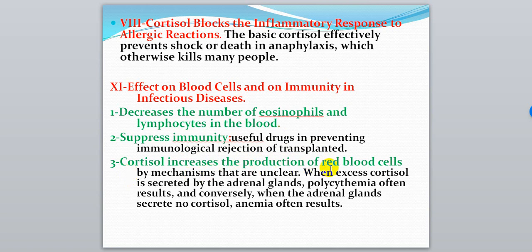Cortisol increases the production of red blood cells by mechanisms that are unclear. When excess cortisol is secreted by the adrenal gland, polycythemia may result, and conversely, when there is decreased or no secretion of cortisol, anemia may occur in most cases. So there is a direct relation between the number of erythrocytes and the amount of cortisol in the blood.